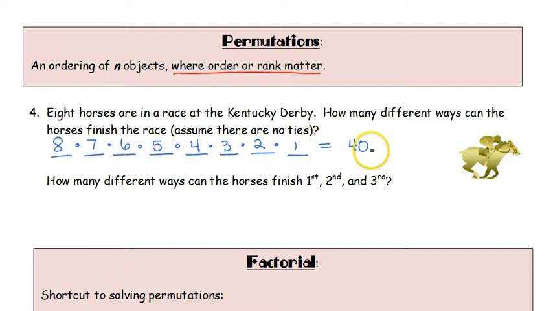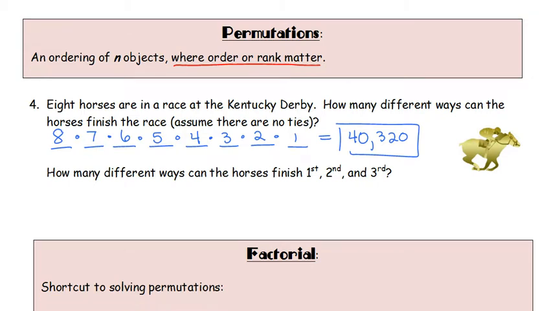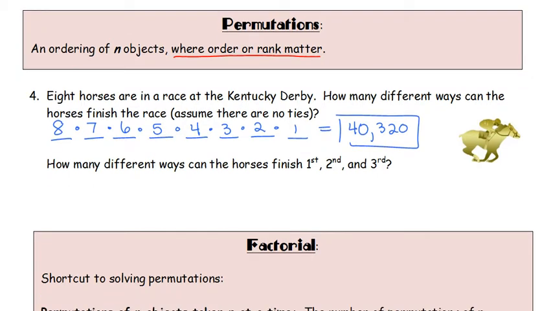So out of an 8-horse race, there are 40,320 different ways that those horses can finish. So think about that. If you ever go to the track and you're betting on those horses, how many different ways can the horses finish first, second, and third?